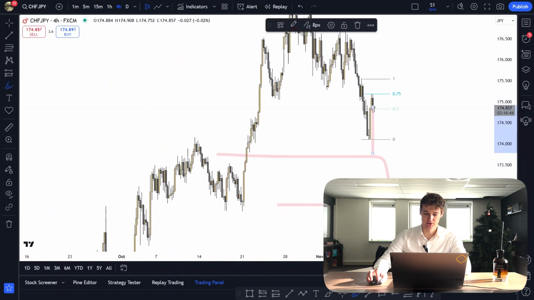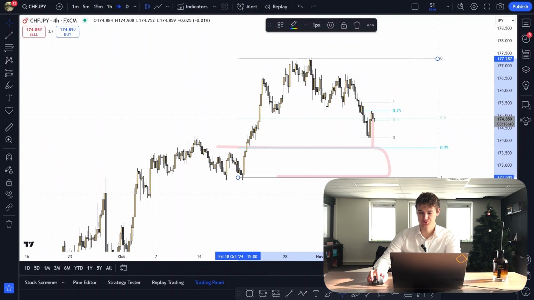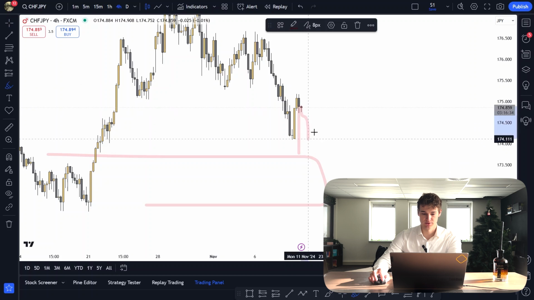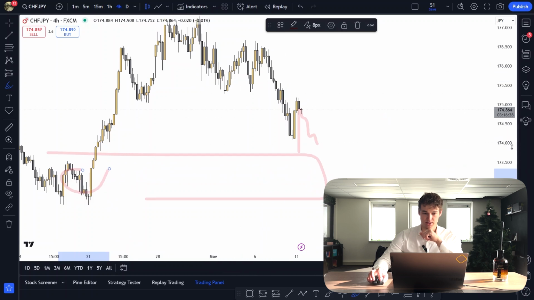Do keep in mind that we did tap the overall discount zone, which does lower the probability of your analysis playing out. But for right now, you can look for shorts, basically continuing that bearish order flow towards the demand zone. And then once we tap demand, we can look for a change of character and then look for longs to take out this high.